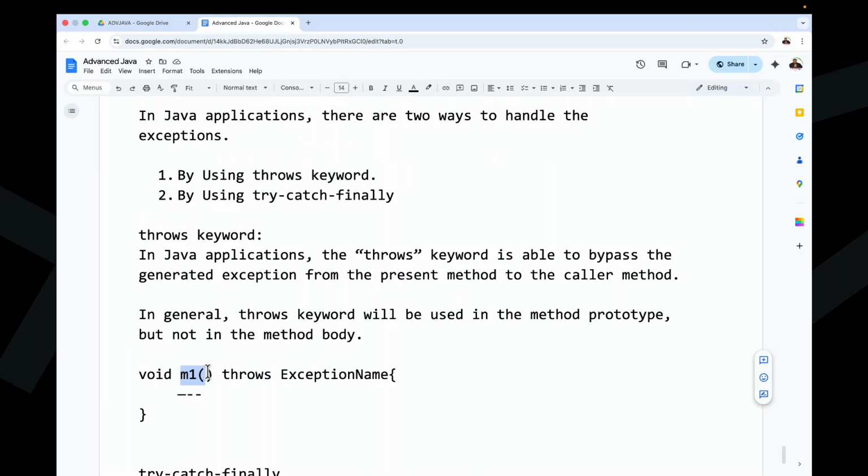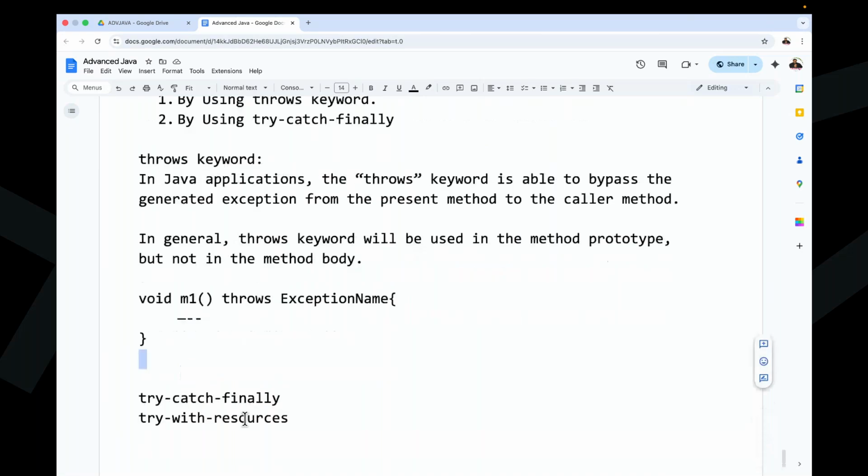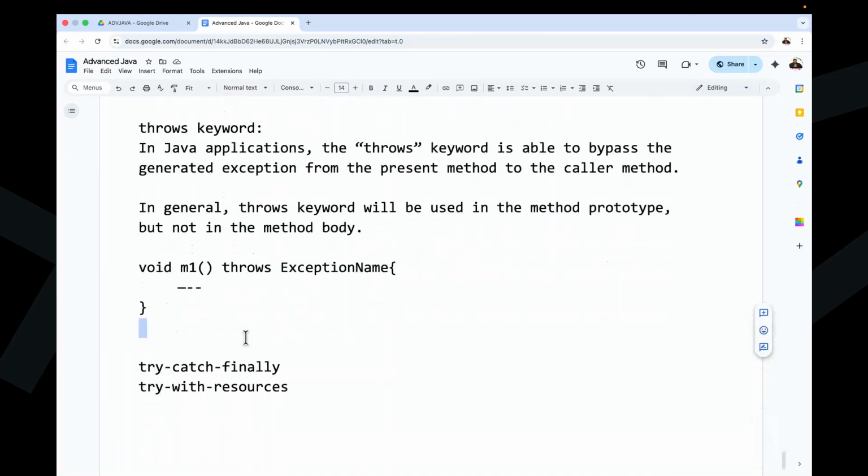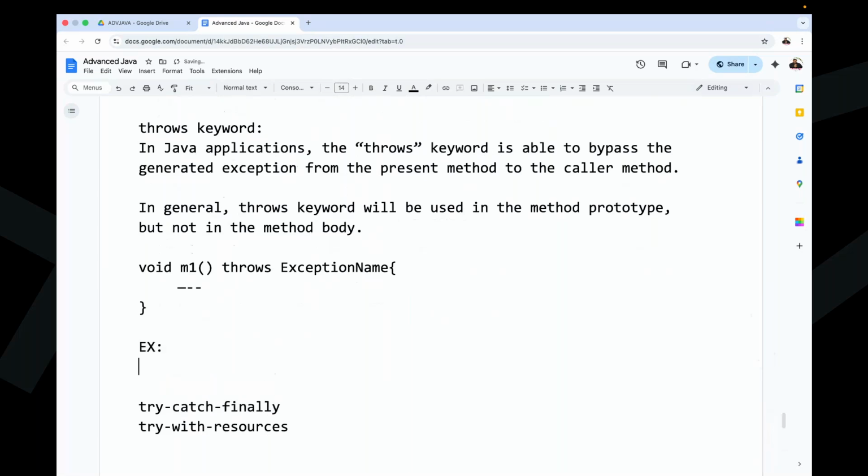Now I want to show these points programmatically, with proof. I'm going to show that. Now observe carefully what point I'm telling here. I'm telling you one example. Now here we are understanding, and I'm going to show the example.